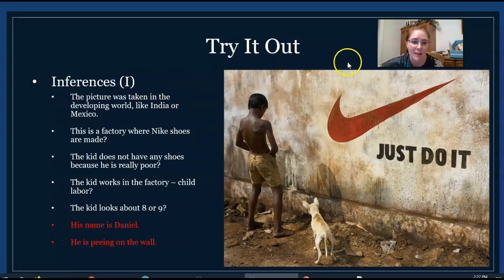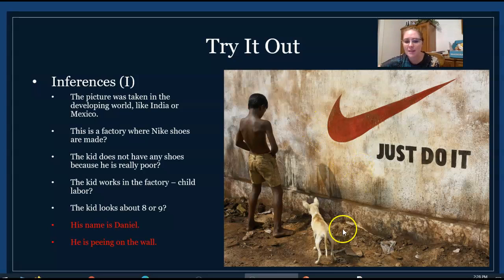Okay, let's get to the inferences. Remember, with inferences, you can just answer the question. So if we were looking back at the question, why is the Nike symbol there? You might guess, this is where Nike shoes are made. And I apologize, there's a question mark right there. There should not be. This picture was taken in the developing world, like India or Mexico.